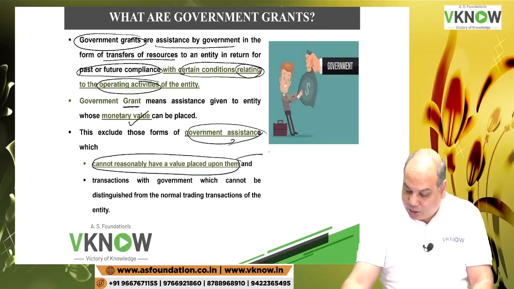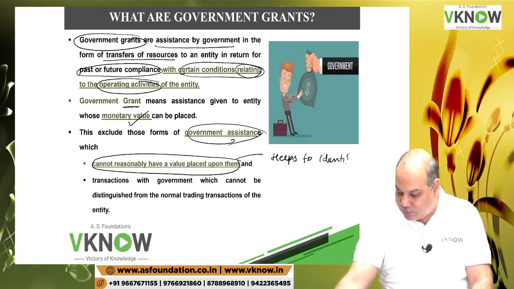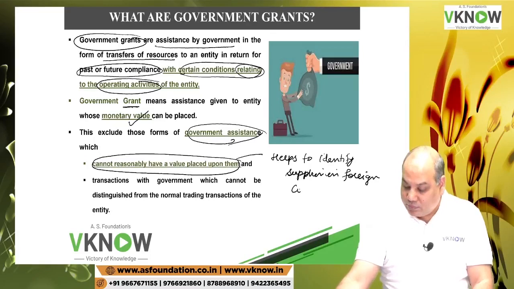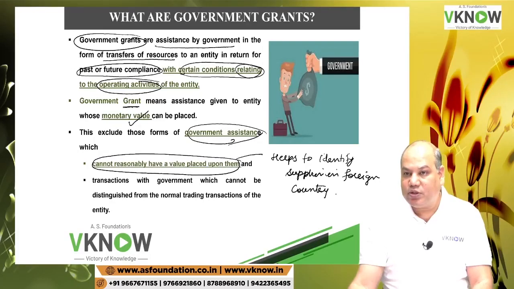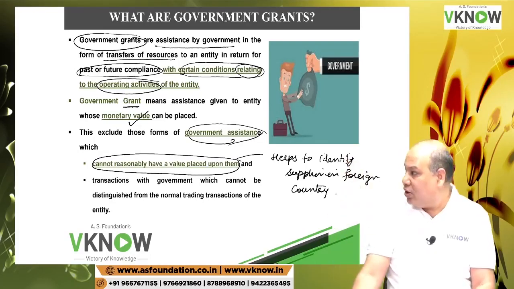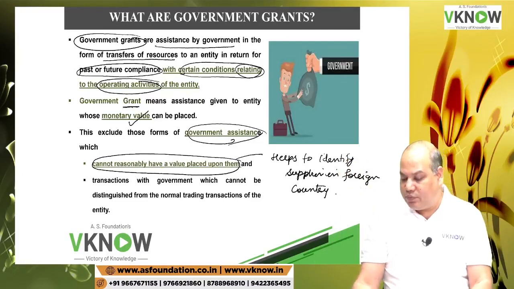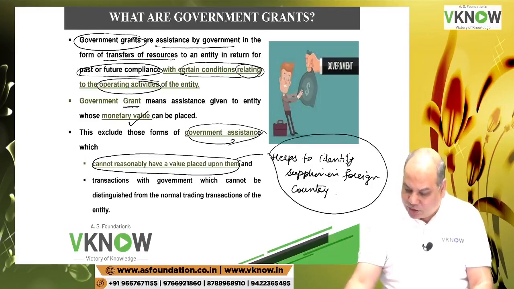Okay, like government helps you to identify suppliers in foreign countries, because government has got embassies all over the world. Government has got a lot of connections, so they can give some assistance to you to identify a supplier or customer. But do you have a monetary value for that? Not possible. Then in that case, maybe you can just disclose it as an assistance rather than account for it.